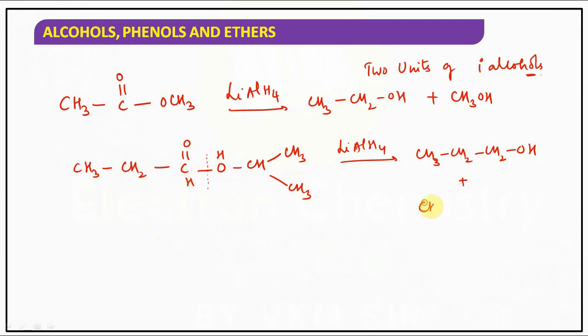And CH3CHCH3OH. So in this case we got even a secondary alcohol. So along with the primary alcohol we got a secondary alcohol, because we took that substance like that. Understood the point, children?